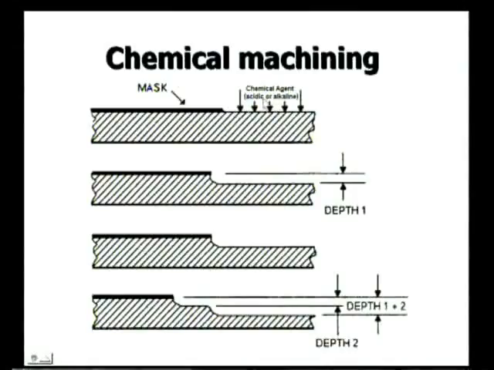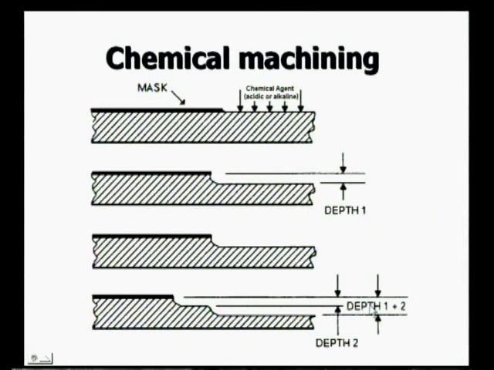Now, here if you see, this is a maskant, so it is covered, so that the material will not be removed here, and here it is exposed to the chemical etchant solution, that is acidic or alkaline. So what happens? The metal removal takes place from here to here only, though it has not taken place here.